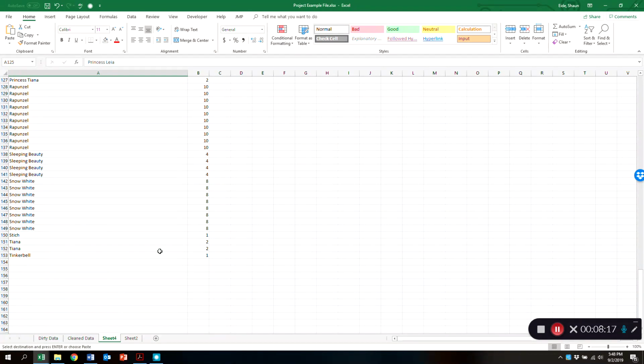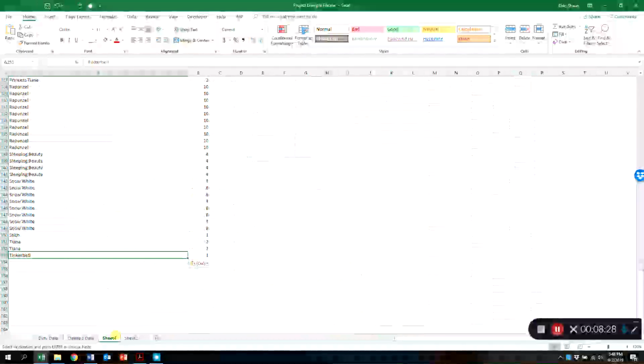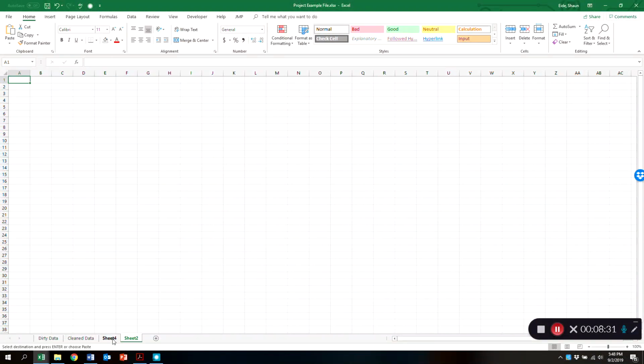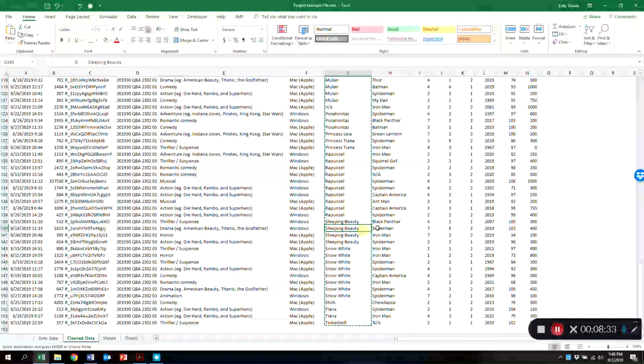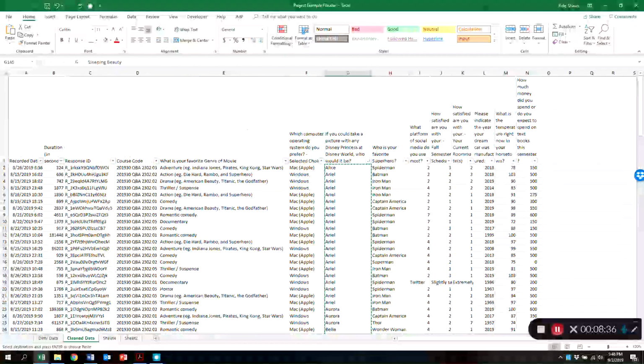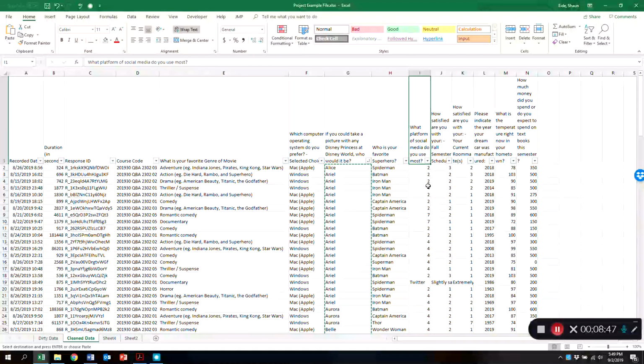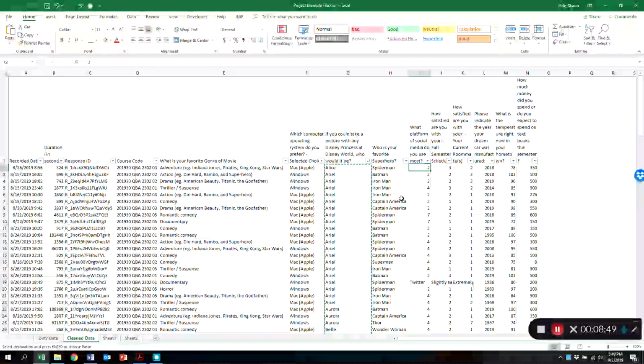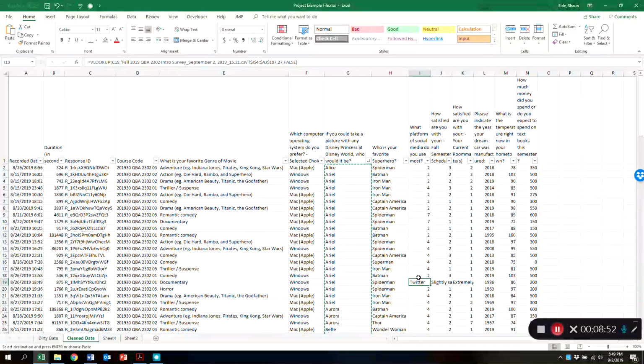And then there are definitely some incorrect answers here that aren't Disney princesses, but even still, we're going to let them stand, and we'll just deal with those later. So right here we've got the clean data, and then I also took the liberty of cleaning up the data right here for who your favorite superhero is. And in just a little bit, we're going to do some descriptive statistics with that. Going right here, what platform of social media do you use? Something that's really cool that I want to show you is I did this fun little VLOOKUP.